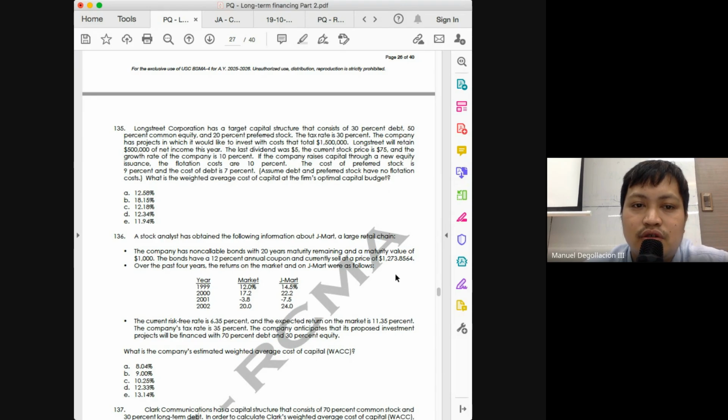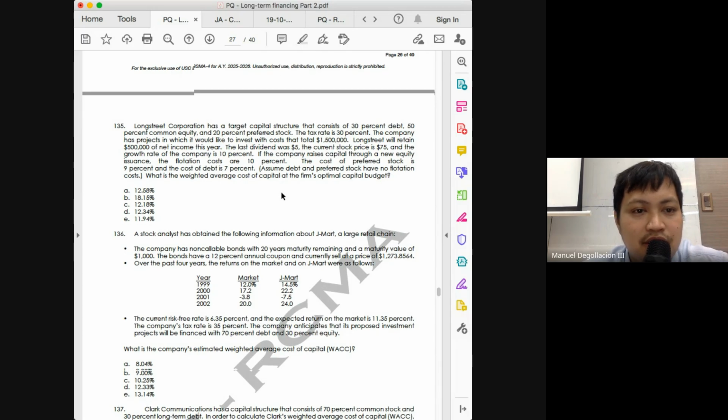What is the average cost? I think to get 12.34, you will just use the 18.15 for the entire 50%, which I do not agree. So just to be safe, this will not come out in the exam. Let's try to practice on some more problems, see if we can encounter similar scenarios.